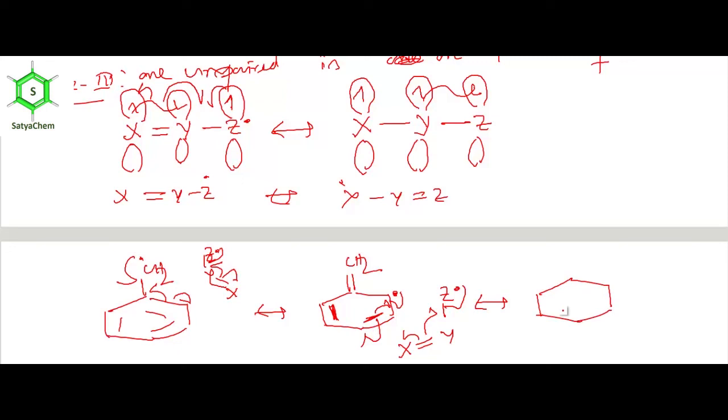Follow how I am drawing. This is very important. These two double bonds are intact. Now this double bond moves here, and that unpaired electron moves from this carbon to this carbon. Now again X double bond Y, Z dot.